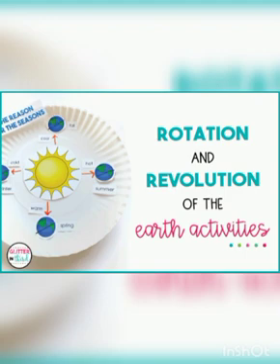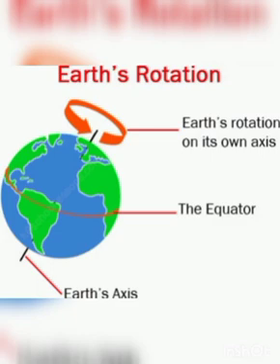So now listen here. One day means 24 hours. Can you understand? So the earth takes 24 hours to complete one rotation. This is what happens during a rotation.